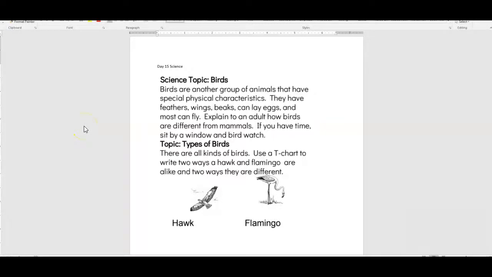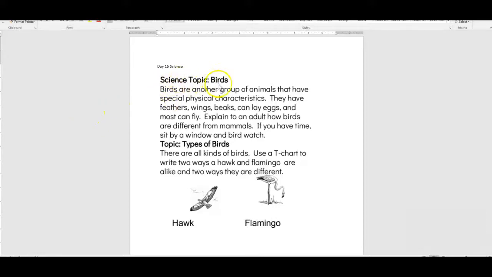Students, it's Mr. Lussick. In this video, we're going to be looking at day 15 science, and our topic of the day is going to be birds. Yesterday we talked about mammals, today birds. So I'll read through this paragraph here, and then we'll dig a little deeper from there.